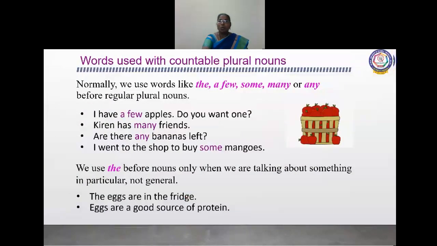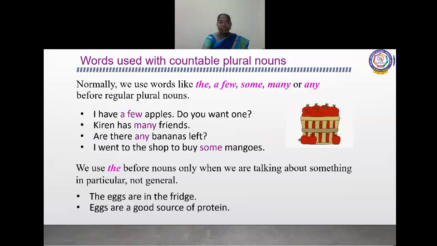Words used with countable plural nouns. Normally, we use words like the, a few, some, many, or any before regular plural nouns. I have a few apples. Do you want one? Kiran has many friends.